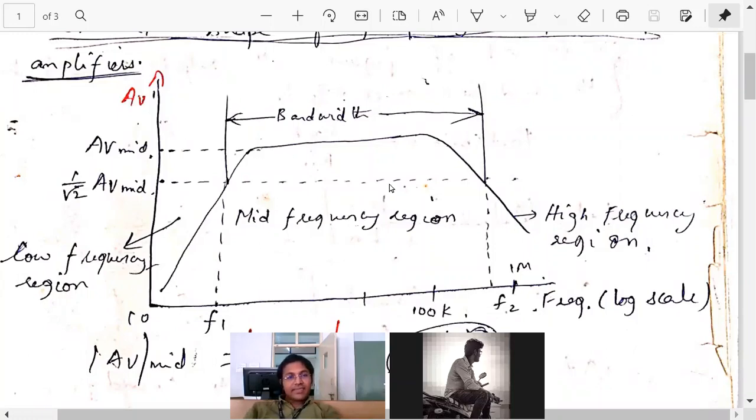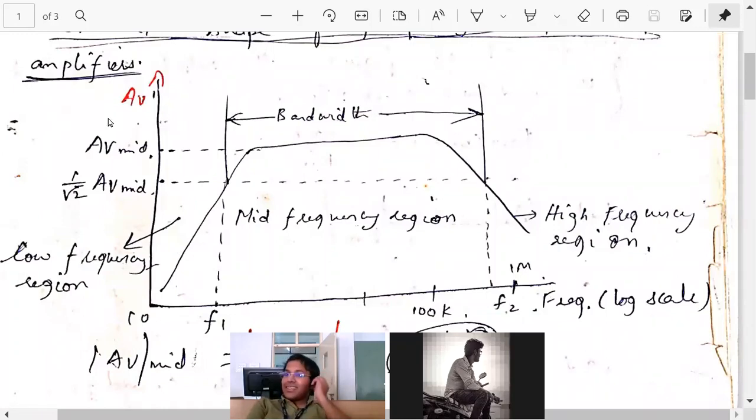You will draw this, and for this characteristic, which effects do you consider? Please answer. Is it the circuit capacitive effects? Very good. This response is due to the circuit capacitive effects.